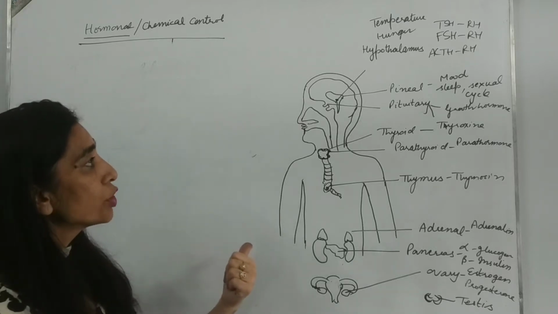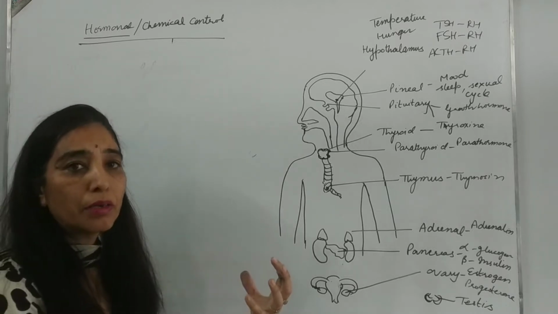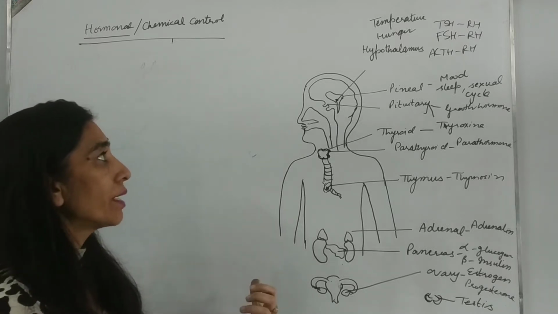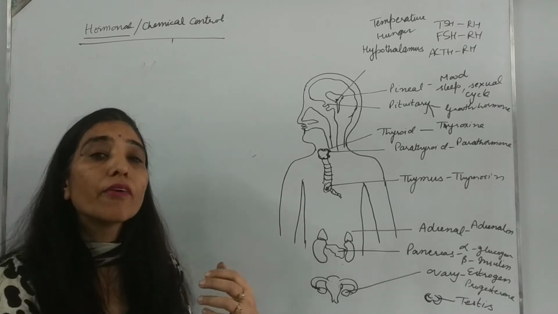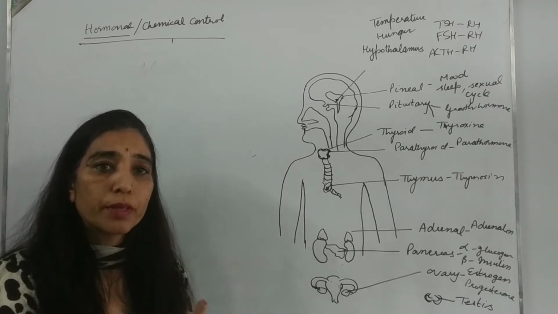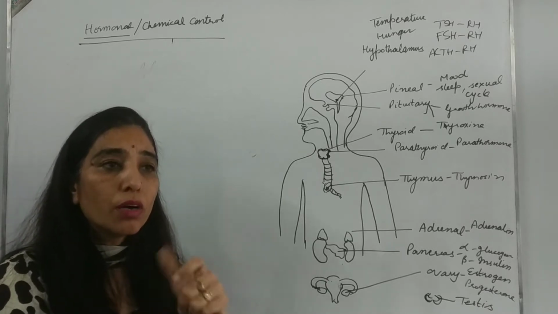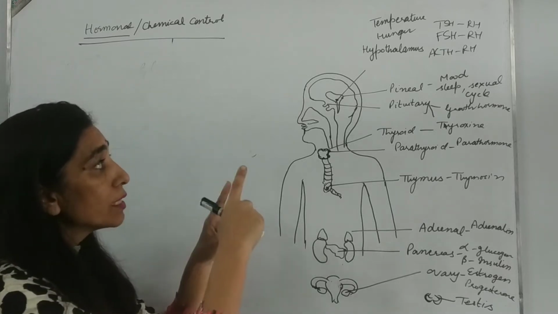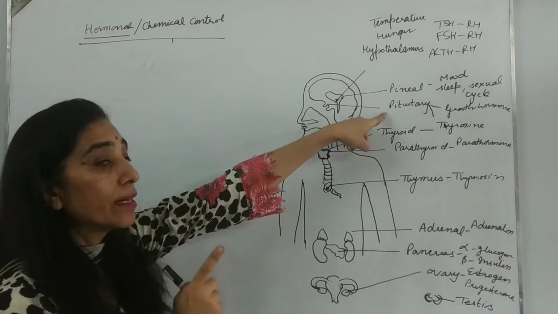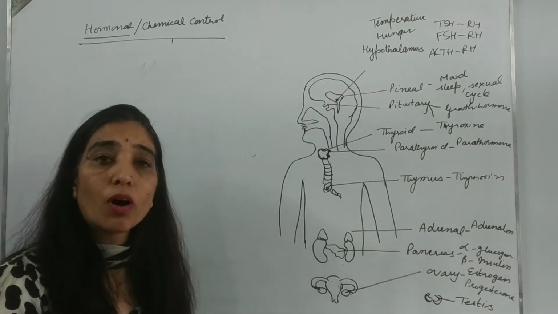But in this portion, we are going to be restricted to the endocrine function of the hypothalamus. The hypothalamus function is to secrete release hormones. Those release hormones will go to the pituitary and tell it, okay, now you secrete your stimulating hormones.